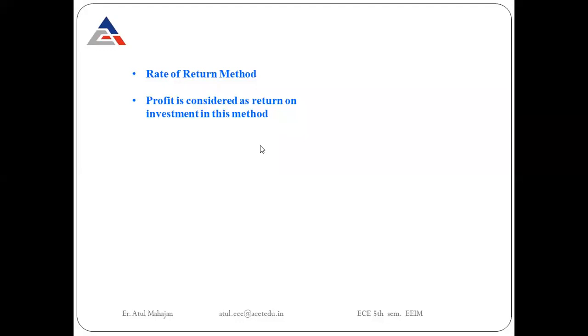Suppose I'm buying a new machine for my factory, and that new machine will cost me near about 1.5 lakh rupees, and I am planning that this 1.5 lakh investment in the machine will earn me a profit in about 2 years. I'll be earning about 2 lakhs, or 2.5 lakhs, profit out of it. That profit is calculated after making all the operation and maintenance cost of the machine. Second, it is after making all the replacements, after considering all those replacement factors also.